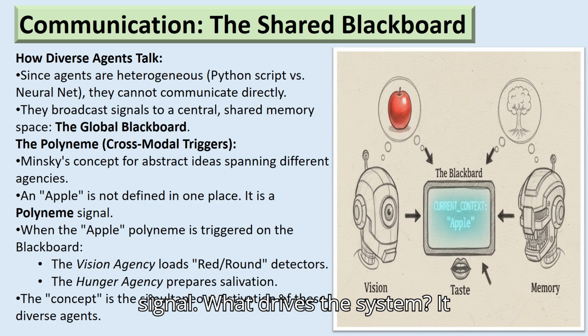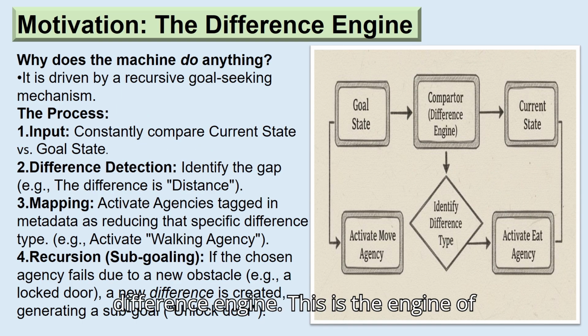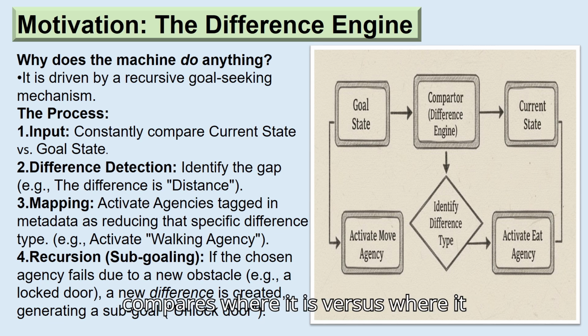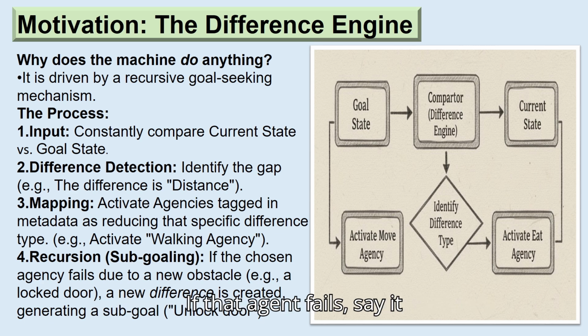What drives the system? It doesn't have free will. It has a difference engine. This is the engine of motivation. The system constantly compares where it is versus where it wants to be. It identifies the difference. If the difference is location, it activates agents whose metadata claims they can reduce distance.